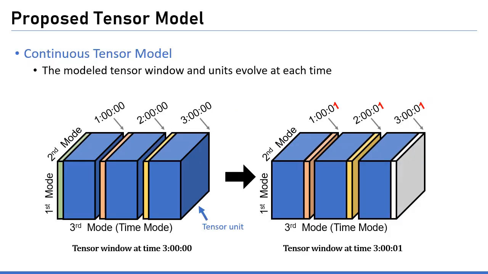In our new continuous tensor model, the time range of the tensor window and units changes adaptively at each time. In this example, the tensor unit which aggregates the events from 2 o'clock to 3 o'clock is updated to aggregate the tuples from 2 o'clock 1 second to 3 o'clock 1 second, when the current time changes to 3 o'clock 1 second.